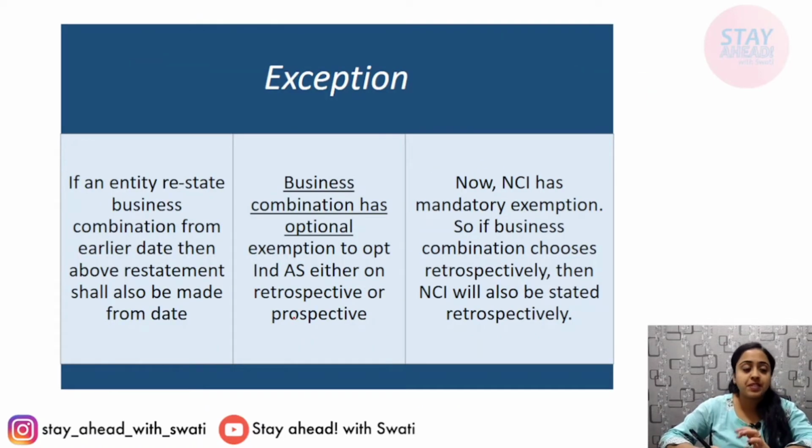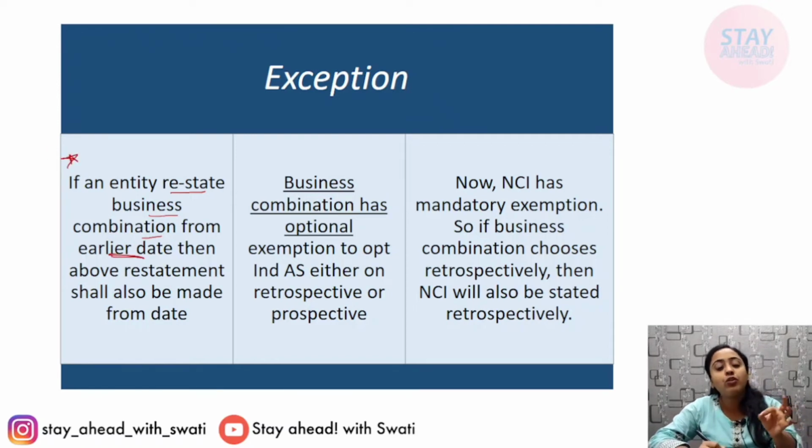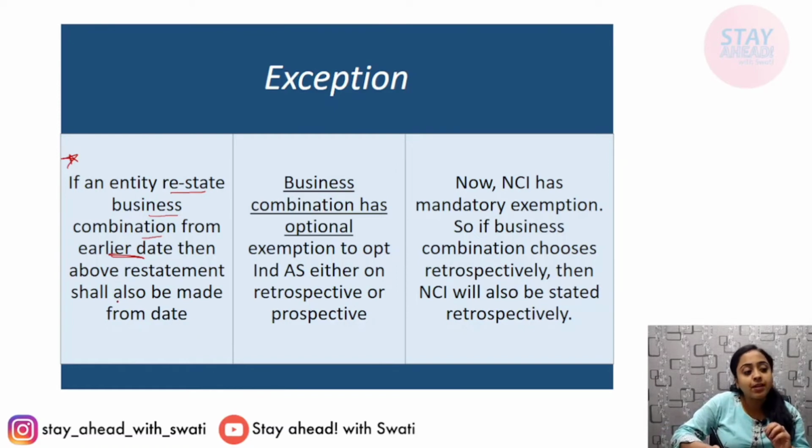Some exceptions are given. Very important: if an entity restates a business combination as per Ind AS 103 from an earlier date, if it restates any of the business combinations from previous dates, then what happens? The restatement shall also be made from that date, retrospectively. Business combination has an optional exemption to opt for Ind AS either retrospectively or prospectively. It has the option whether it can opt retrospective or prospective. There were optional exemptions given, and the first example was business combination.